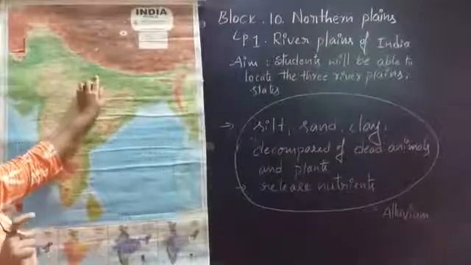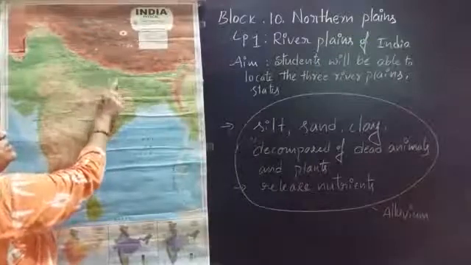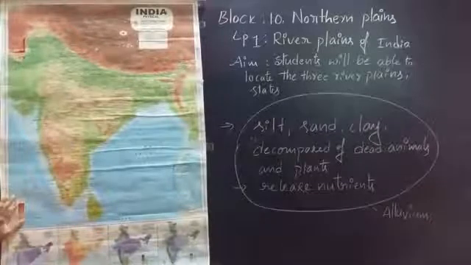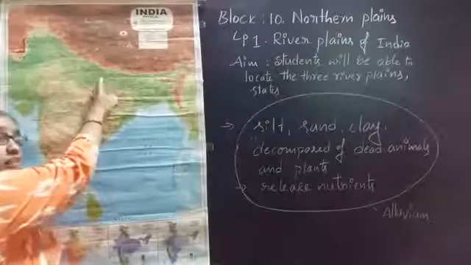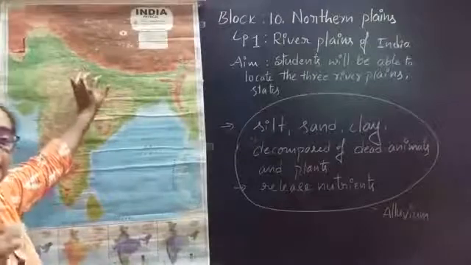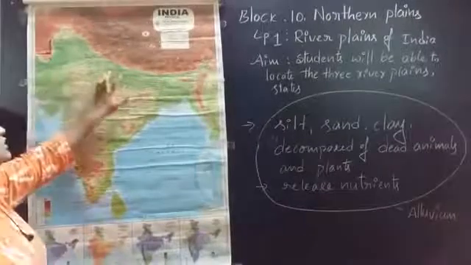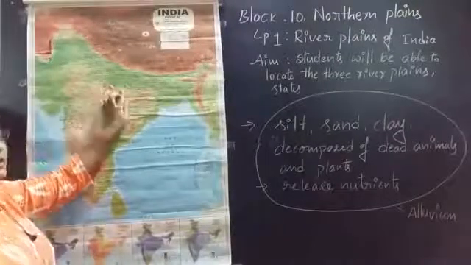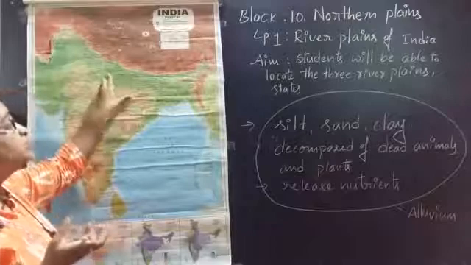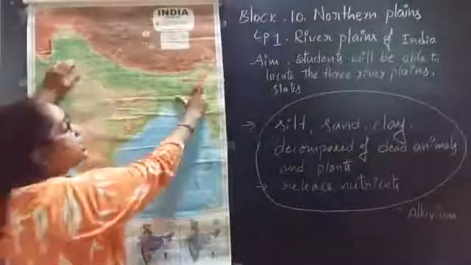The main river flows through these three states, and small rivers join into the main river through the area. That means most of the area is dependent on which river? The Ganga river. That's why that particular area is known as the Ganga Basin. Do you all understand? So now I have told about the middle of the plain, which comes under the Ganga Basin. Which states come under the Ganga Basin? Uttar Pradesh, Bihar, West Bengal. So I told you that the northern plains stretch from Punjab to Assam.